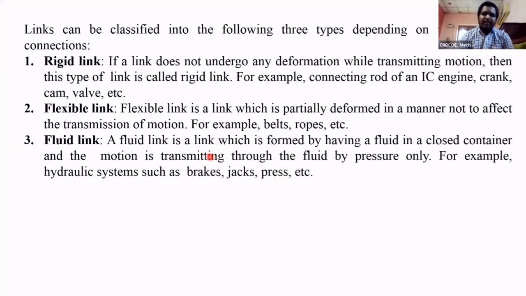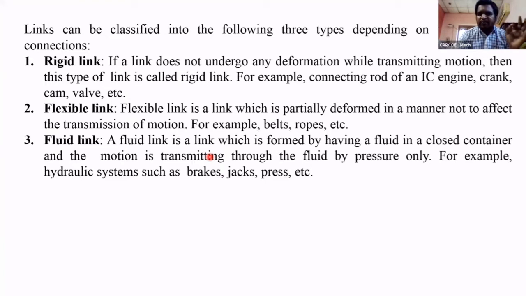Rigid link. A rigid link means a link which transmits the motion without deformation. There is no deformation in the link while transmitting the force or motion. Then the link is called a rigid link.